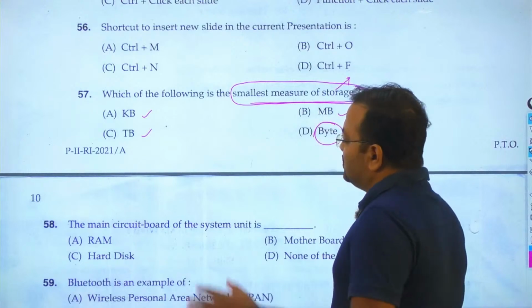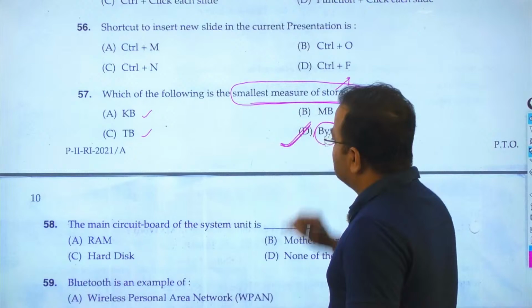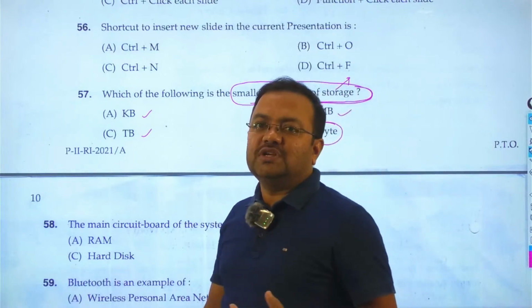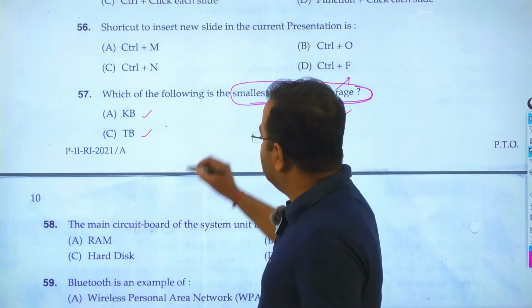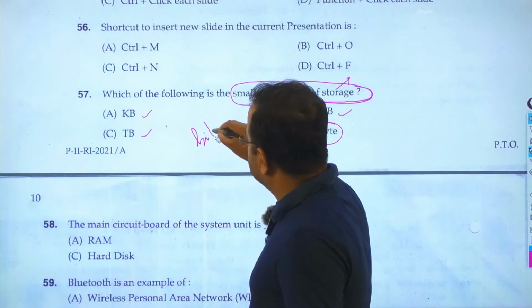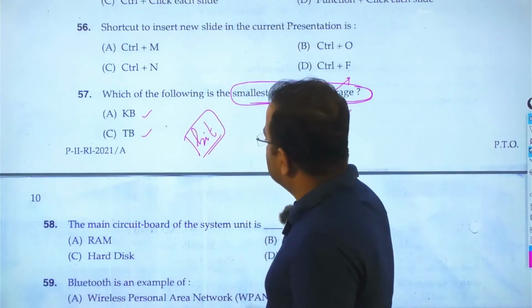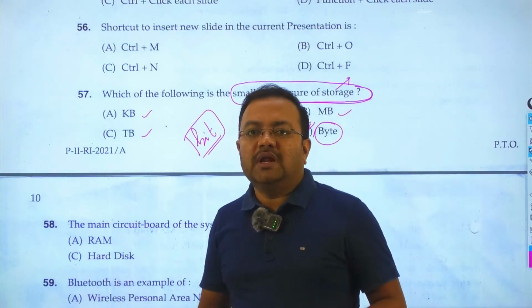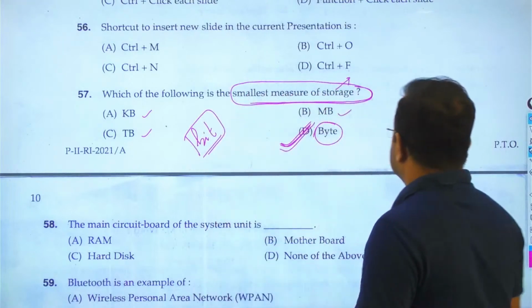So among these four the smallest is byte. But if the question is the actual smallest measuring unit of memory, it is bit, B-I-T, bit. So the actual answer is bit, but among these four, the smallest is byte. So question number 57, the answer is D.